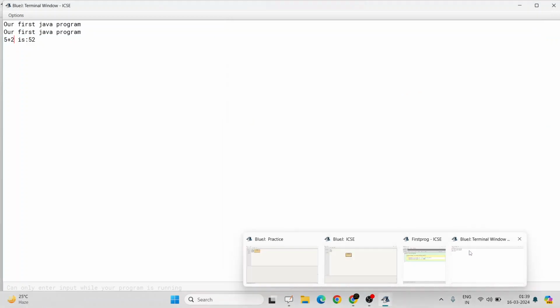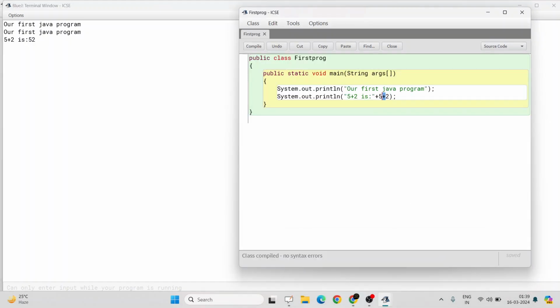What is the difference? We will understand it with the help of strings. So what is present between the two quotes? This is known as a string. What is a string? A string is always written inside two quotes, opening and closing double quotes. This is the opening double quote and this is the closing double quote. So 5 plus 2 is, this is a string, and this plus operator works as a concatenation operator. So whatever is written in this string, along with that 5 plus 2 is also getting concatenated. This 2 behaves as a string.